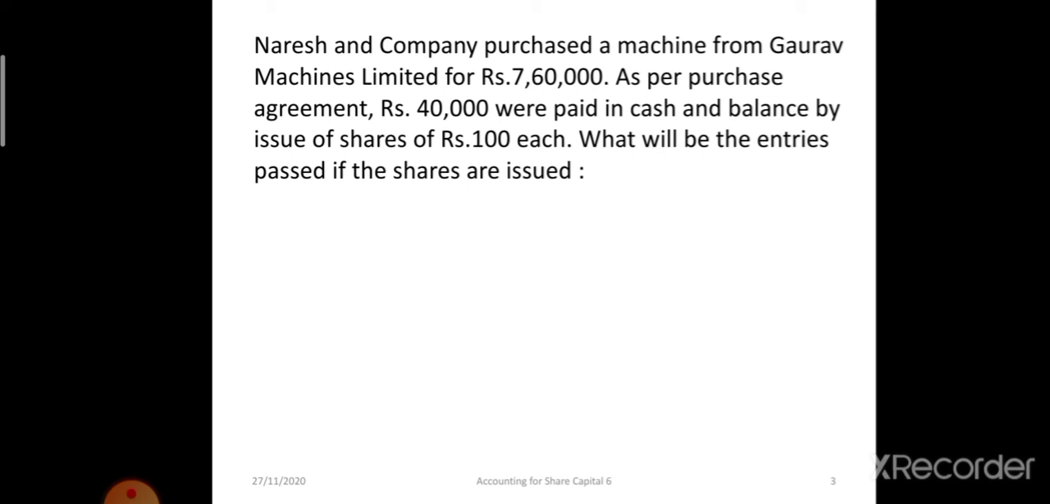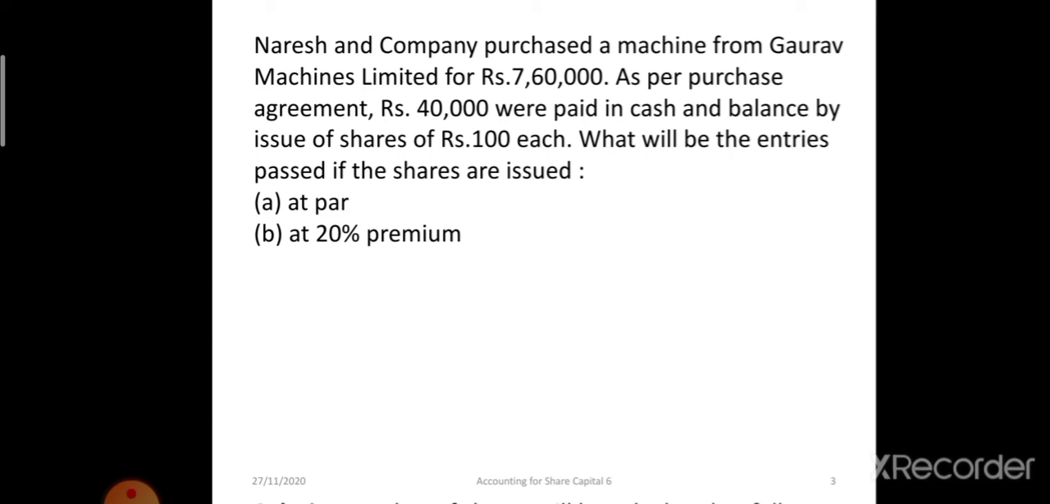Naresh and company have purchased a machinery from Gaurav Machines Limited for rupees 7,60,000. As per the agreement, rupees 40,000 were paid in cash and the balance was paid by issuing shares of rupees 100 each. Now, case 1, the shares are issued at par, that means for 100 rupees each. And case 2, at a 20% premium. 20% of 100 rupees is 20 rupees. That means issue price will be 120 rupees.